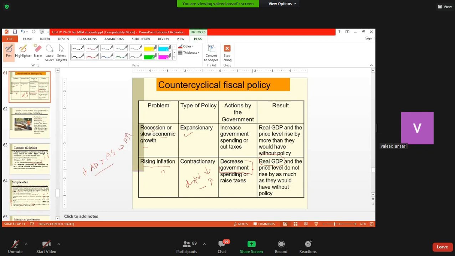With monetary policy, the rate of interest may be increased by the central bank, that is the Reserve Bank, and that will make borrowing costlier. So that may also curb the spending by businesses and consumers, if they are buying consumer durables and other things. So in this way the government tries to do it, and the price level does not rise as much as it would have without policy. So this is the positive thing.